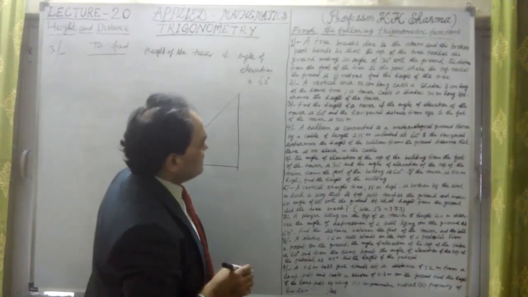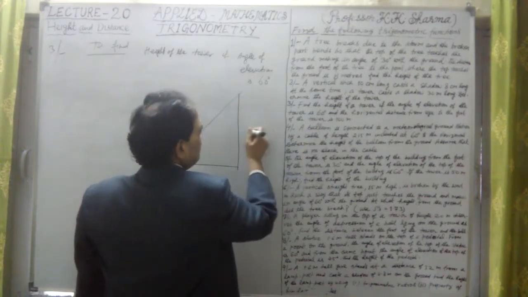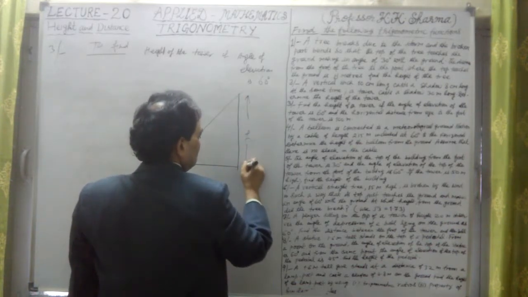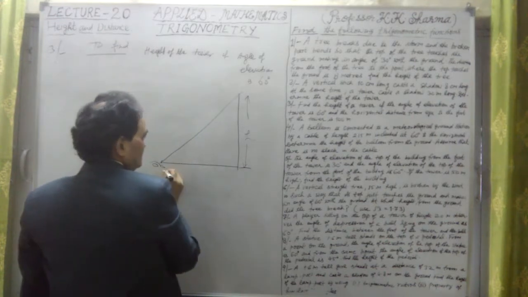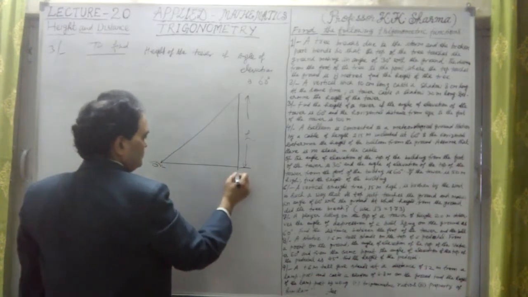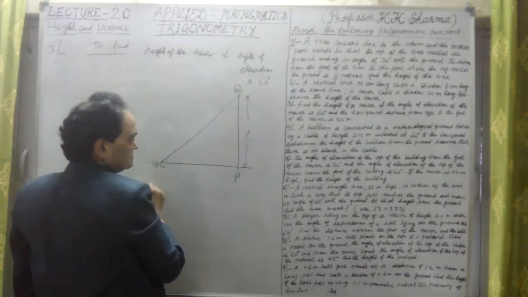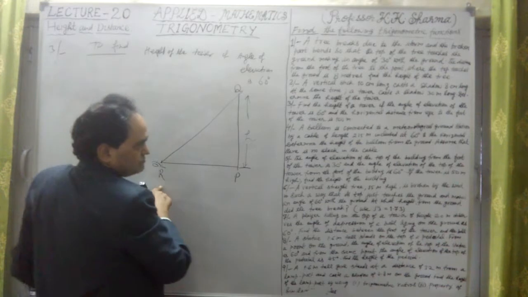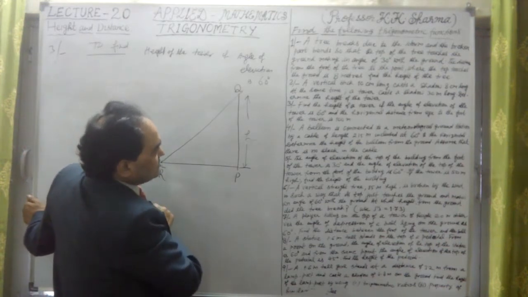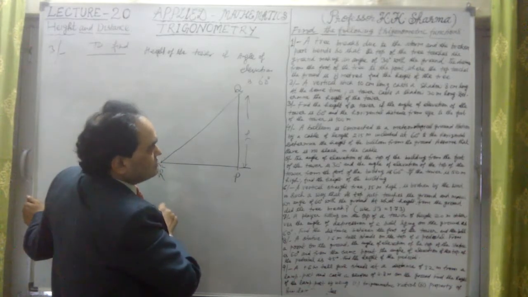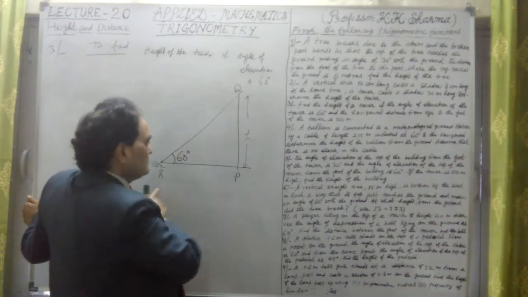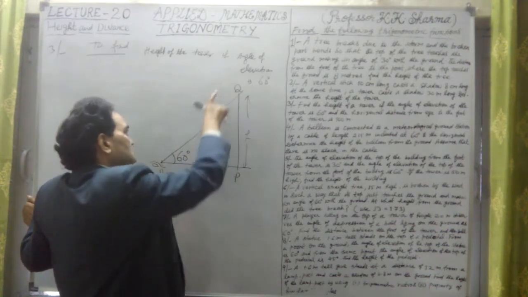Now it says, find the height of the tower. Just suppose this h is the height of the tower. And let me take PQ the tower, and R is the watching point, you may say. If the angle of elevation of the tower is 60 degree, this is 60 degree here. Angle of elevation, watching towards the height.